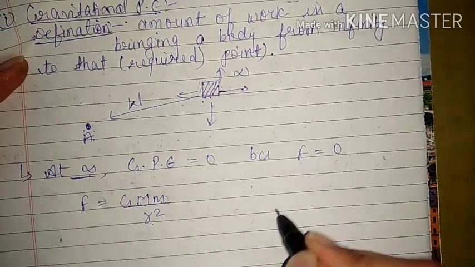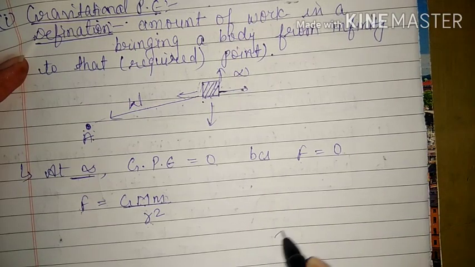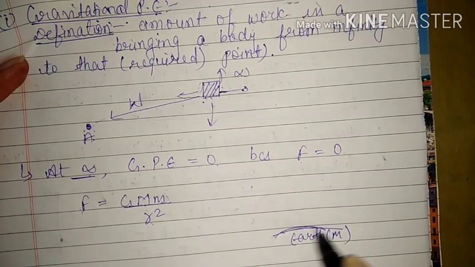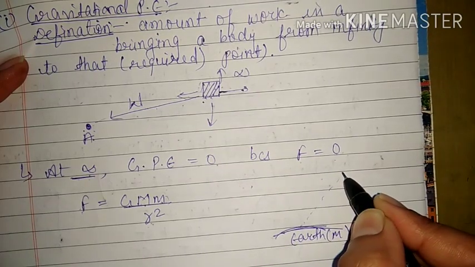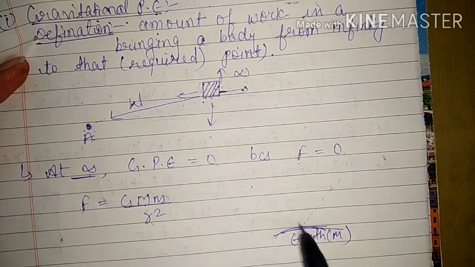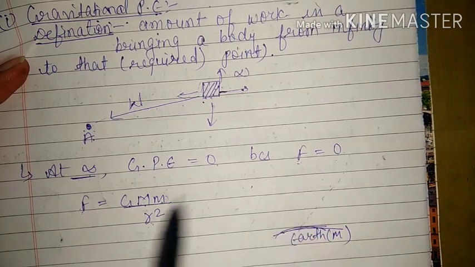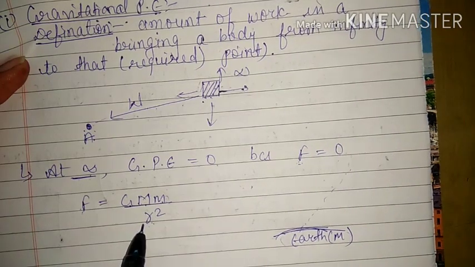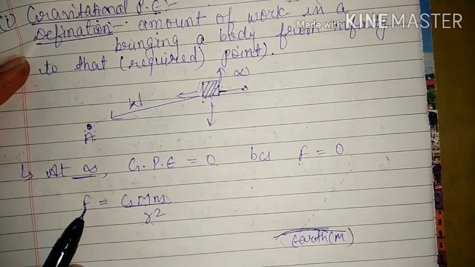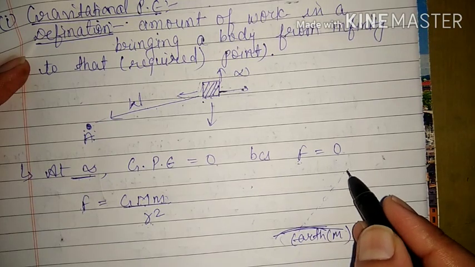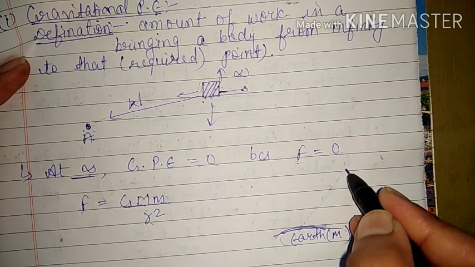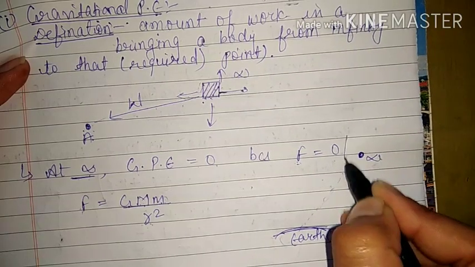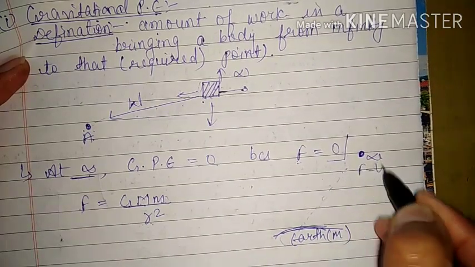So we know that as we move away from Earth's surface, the attraction force, that is the gravitational force, will decrease because the separation between Earth and that body is increasing. And when the separation increases, the force will decrease. That means as we move away, the force will decrease. And there will be a point at infinity where ultimately the force will become 0.